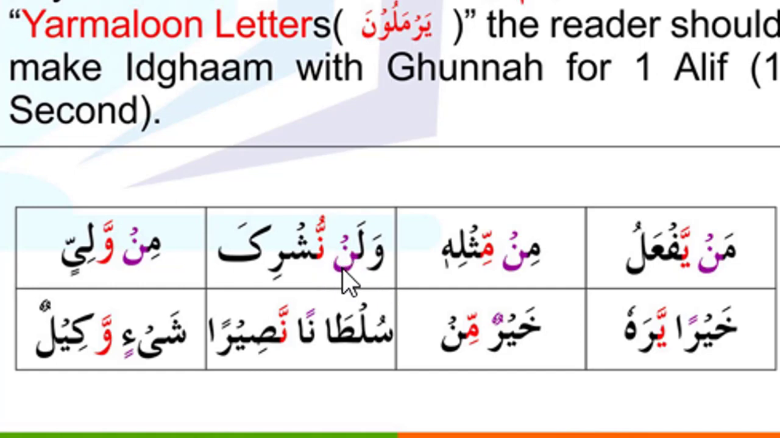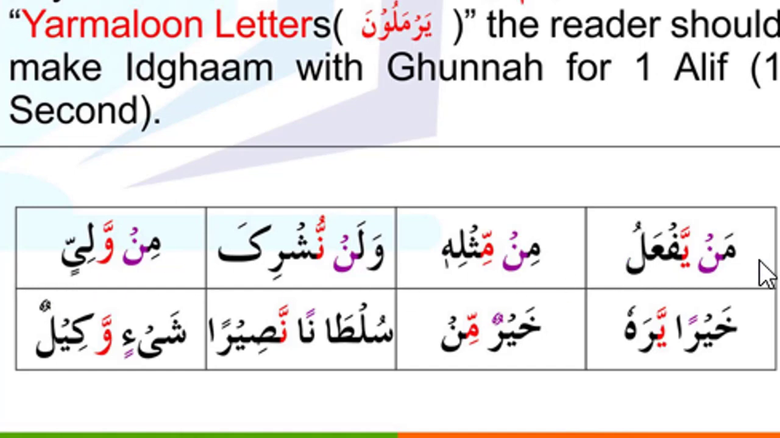In the next example, after the noon sakin, the next letter is a noon, which is again from these 4 letters like the Yarmalun, and we make idgham with ghunnah here. Walan nushrika. In the last example of noon sakin, after the noon sakin, the next letter is a waw. So we make again idgham with ghunnah. So we say min waliyin.